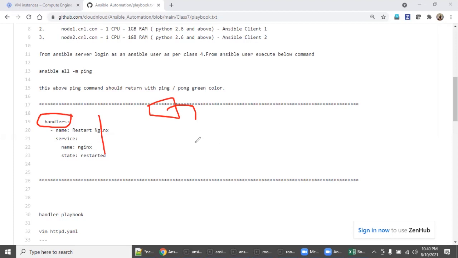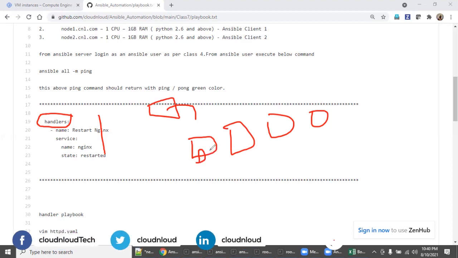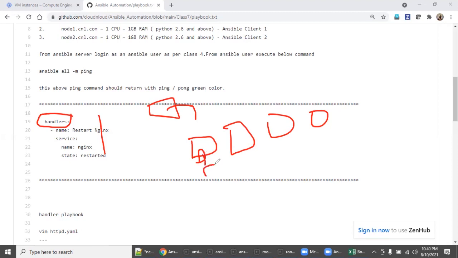There is also another real scenario. You have 1,000 servers, Linux servers or Windows servers, or assume it's a heterogeneous environment. You are changing some configuration file, and whenever you change any configuration file, you need to restart the service. But this change is going to only a few servers.